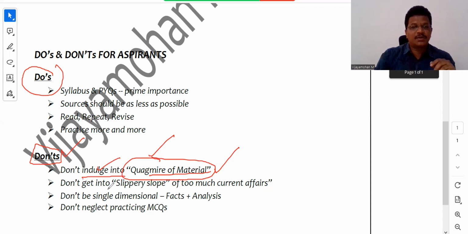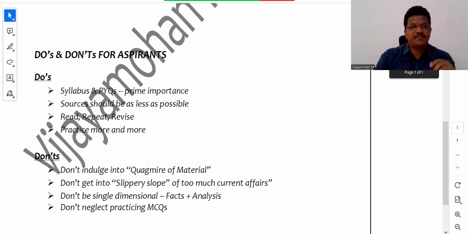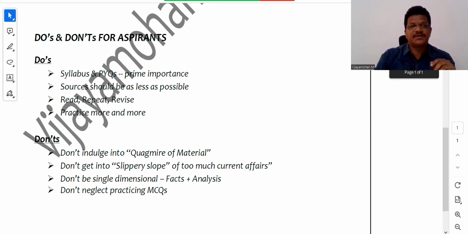Okay, now don't get into the slippery slope of too much current affairs. See, this is also one of the important mistakes that the aspirants make, that they will just go through too much current affairs. For example, they will just keep writing or remembering what the CRR is every 3 months, what the SLR is every 3 months.